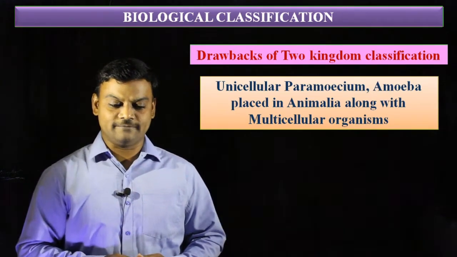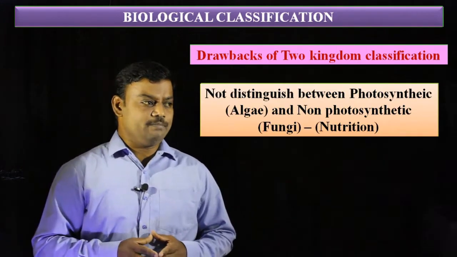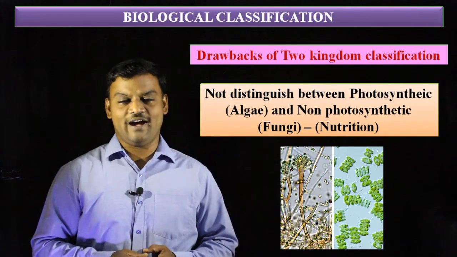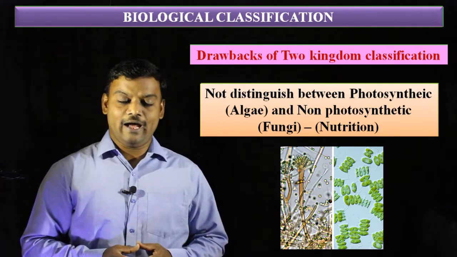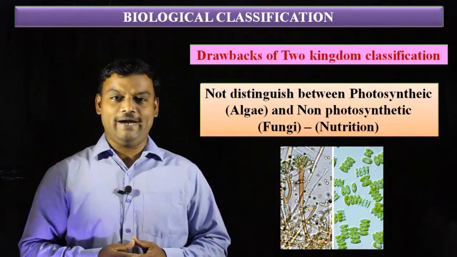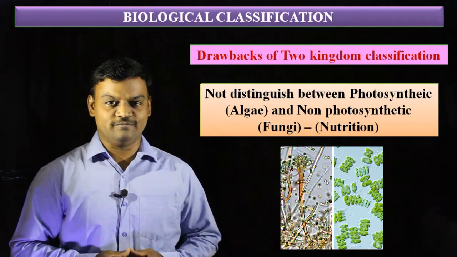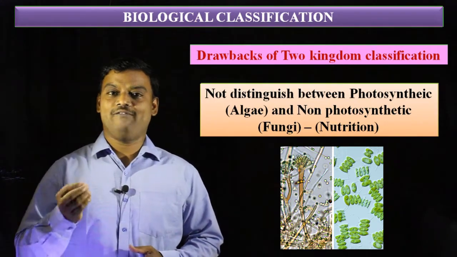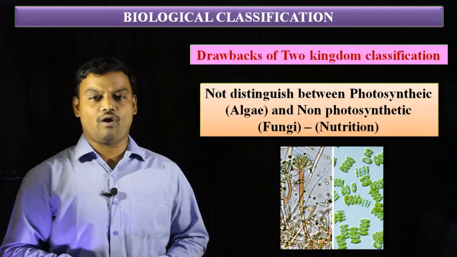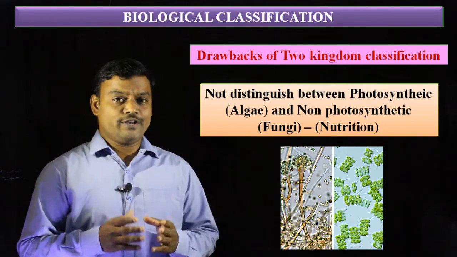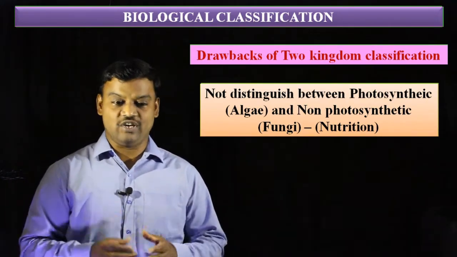It is one of the drawbacks. Along with that, this two kingdom classification does not distinguish between photosynthetic and non-photosynthetic organisms. When you take photosynthetic thallophytes like algae, algae and fungi both have a filamentous body, but in algae the cell consists of chloroplast and can synthesize its own food. But fungi, even though they have a thallus body, never synthesize their own food. These are heterotrophic and non-photosynthetic in nature. But in two kingdom classification, these photosynthetic and non-photosynthetic organisms are not distinguished.